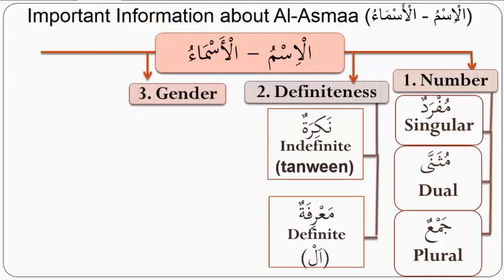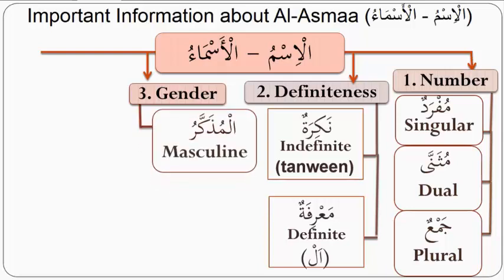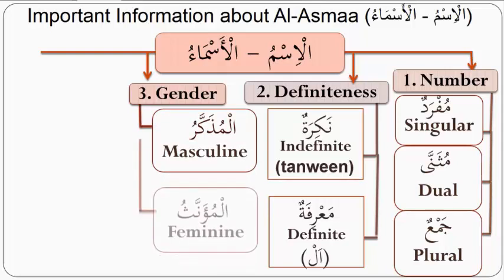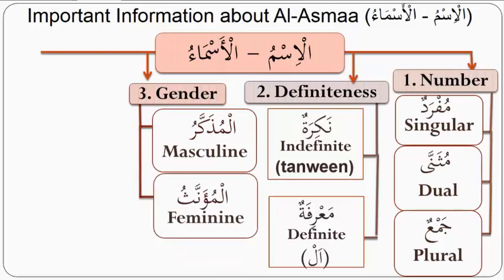The third category in relation to asma is gender. And in Arabic, there are only two genders. Unlike English, which has more than two genders, right? In Arabic, everything is either al-mudhakkaru, masculine, or mu'annath, feminine, okay? Even the rock, al-hajaru, is masculine. Al-shamsu is feminine. Al-qamaru, masculine, right? Al-kalbu, masculine, the dog, right? Al-Qamar is the moon, okay?